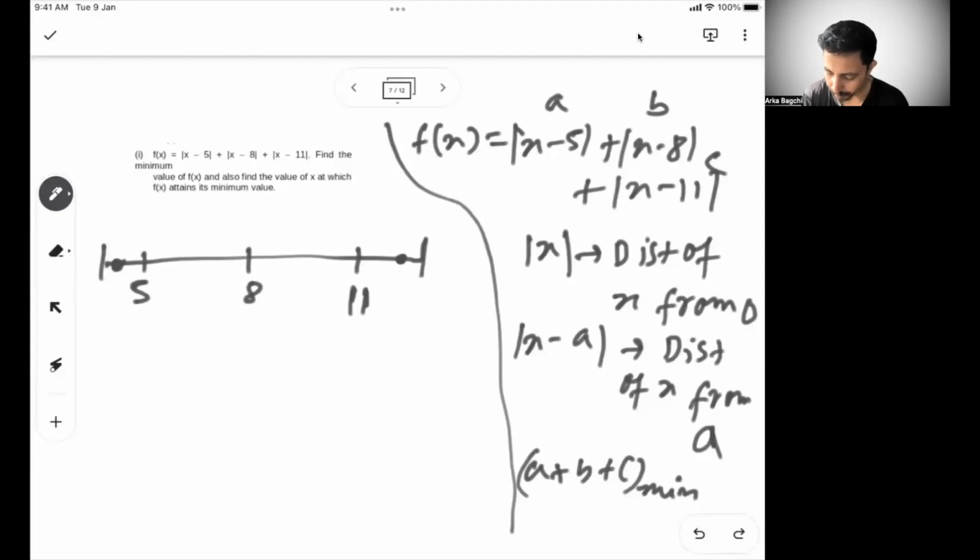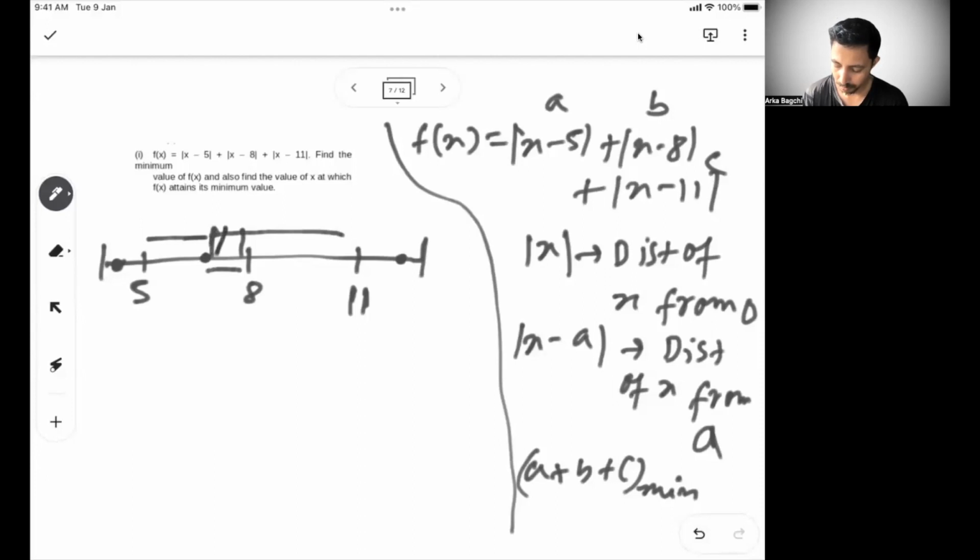Now I know x lies somewhere between 5 and 11. Let's say x lies here. From 5 this is the distance, from 11 this is the distance. Very good, there is no overlap zone. But from 8 there is a distance, and we have an overlap zone of this.